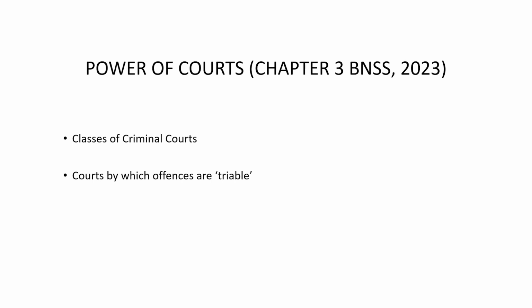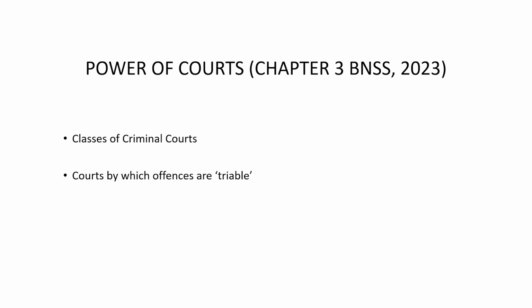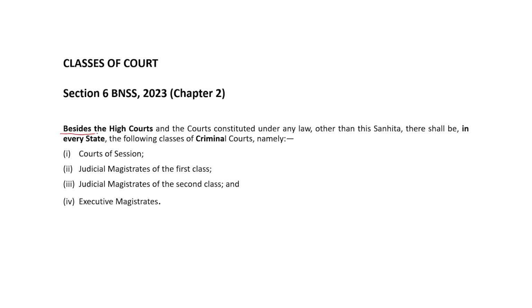As we are dealing with BNSS and it provides criminal procedure, it provides procedure to be followed in criminal court, precisely to say. So, let us first see what are the classes of criminal courts in a state. Now, for that, let us look at chapter 2. Section 6 of chapter 2 says, besides the High Court, that means that High Court also has criminal jurisdiction. Of course, apart from other jurisdictions that it possesses.